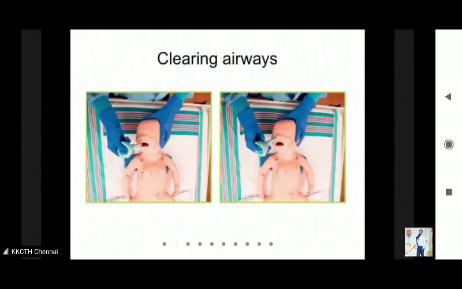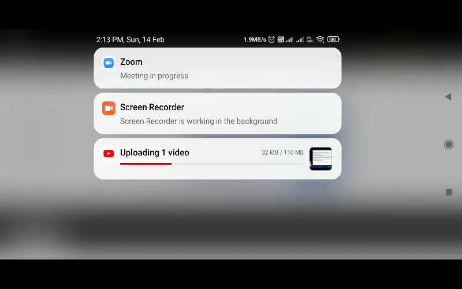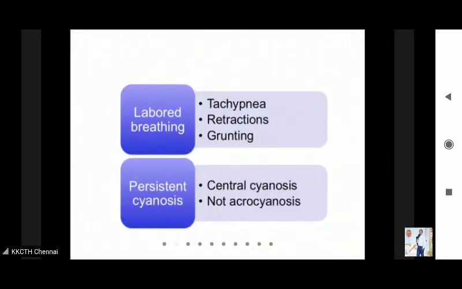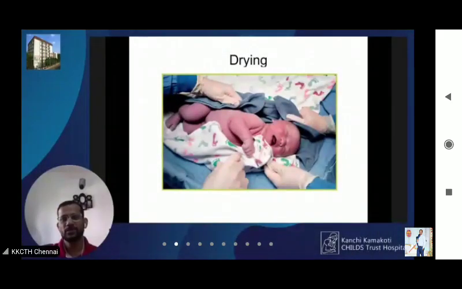So just to recap: warm, position the head and neck, clear secretions if needed, dry, and then comes the stimulation part. So stimulation, how will you do it? All of you know how to do stimulation. It is either by flicking the sole or rubbing the back. Don't slap the sole, don't slap the baby, don't hang the baby upside down. These are all contraindicated.